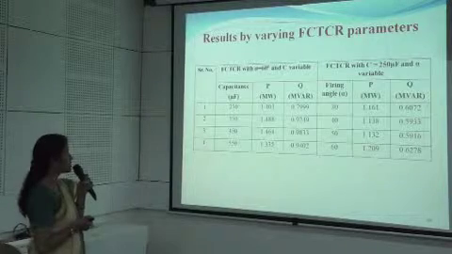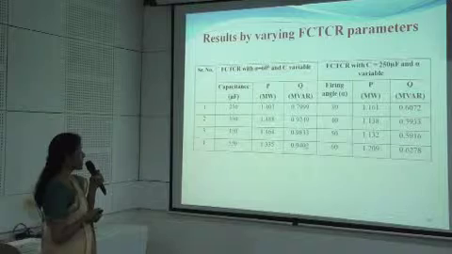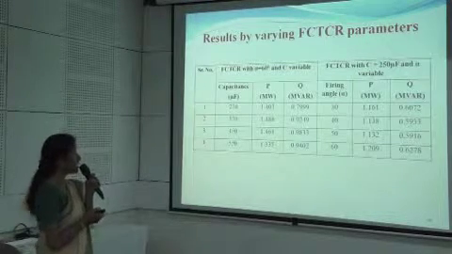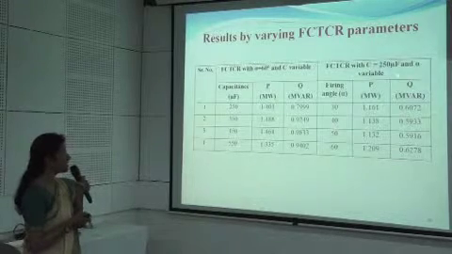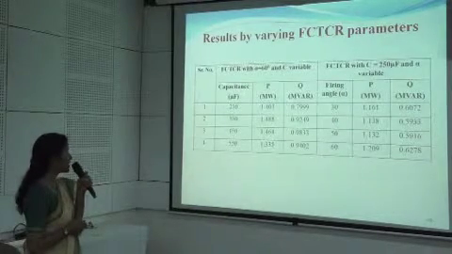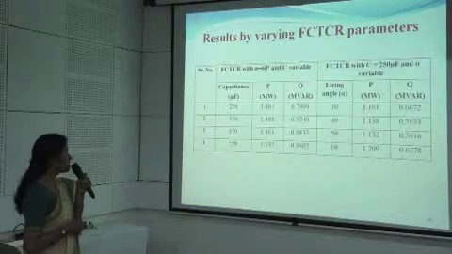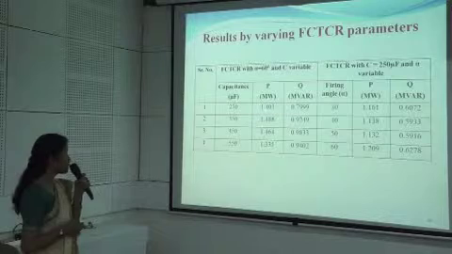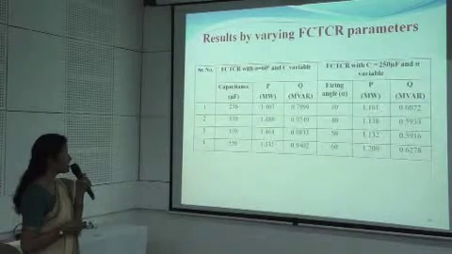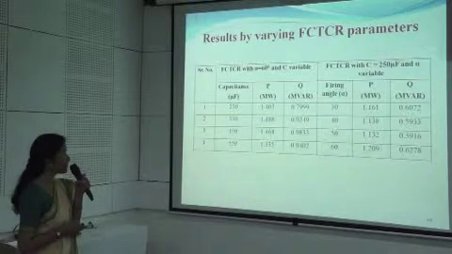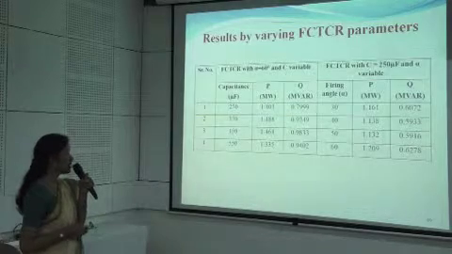So this is the tabular representation of the results for the FCTCR keeping alpha constant and variable value of C, and the second one is when keeping the capacitance equal to 250 microfarad and alpha has been varied. When the capacitance is varied from 250 up to 550 microfarad, the real power varies from 1.403 up to 1.335, and likewise the reactive power varies from 0.799 MVAr to 0.940 MVAr.